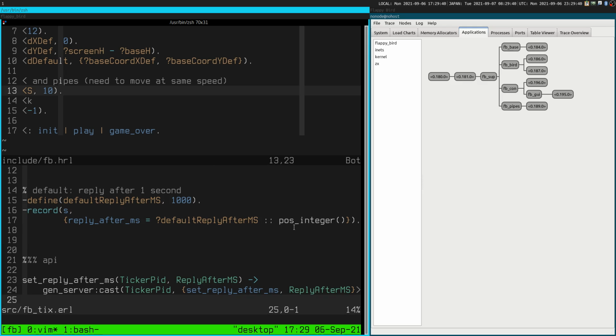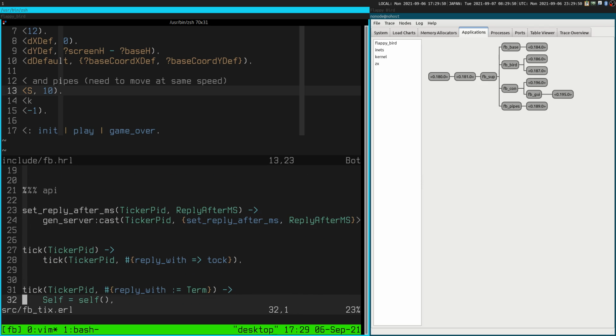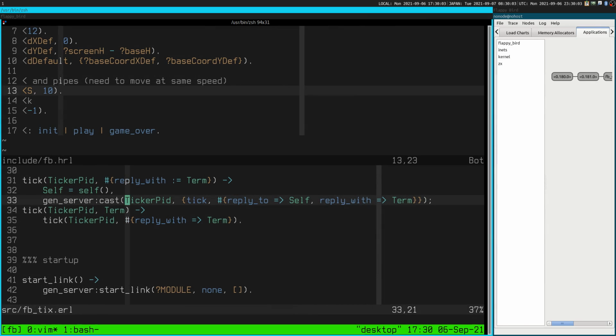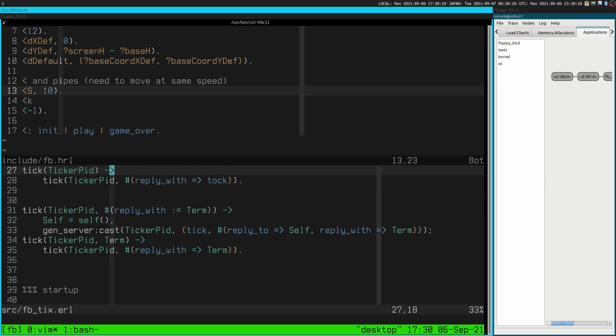Yeah, so what they do, it's a process that literally just sits there. It receives the message tick, and in a second sends back the message talk. I think that's the way it works. Yeah, tick, and then it, okay. It says tick. Yeah, so it sends the message tick, reply to self, reply with, and by default it's talk. Okay. Yeah. So literally it, yeah.